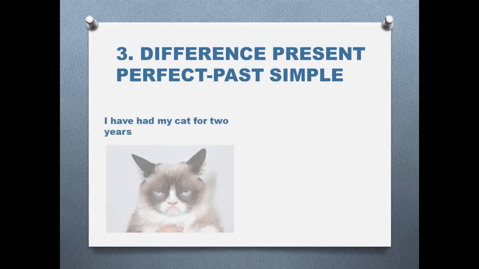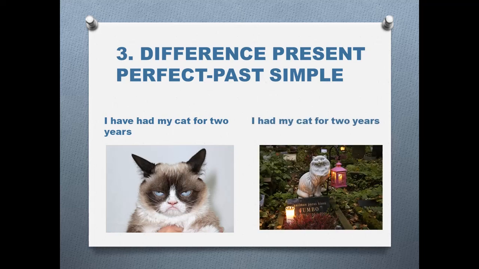Okay? So, for example, we can have this sentence: I have had my cat for 2 years. That means that 2 years ago, that cat came to my house and I still have that cat. So now in the present, I have that cat. However, I use the past simple to express an idea like I had my cat for 2 years.